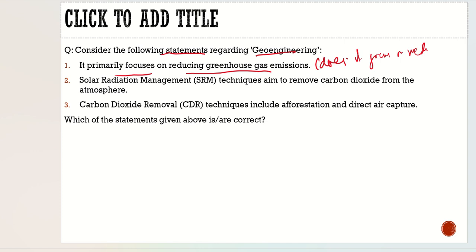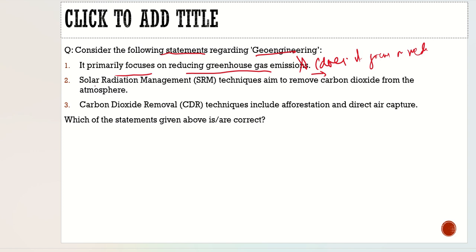on reducing the temperatures, in tweaking the temperatures, which we discussed, maybe by installing mirrors in the stratosphere, or by using sulfate aerosols, or also by reducing the temperature by genuine methods, in which we have to reduce the CO2 emission. But its primary focus is not reducing the greenhouse gas emissions. So the first statement becomes incorrect, even though it may seem correct.